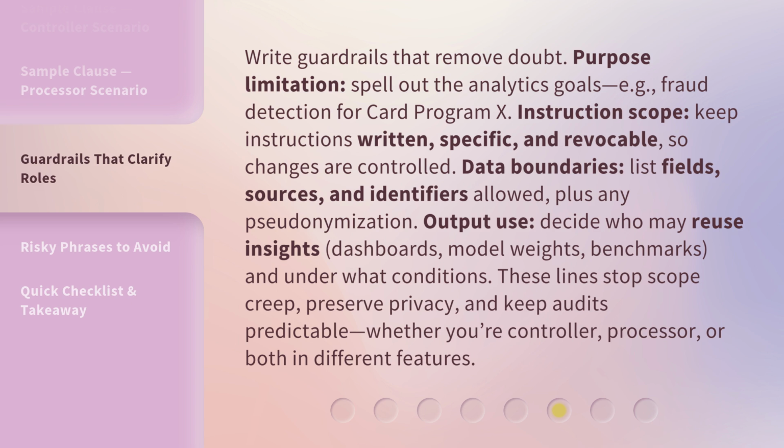Data boundaries. List fields, sources, and identifiers allowed, plus any pseudonymization. Output use. Decide who may reuse insights. Dashboards, model weights, benchmarks, and under what conditions. These lines stop scope creep, preserve privacy, and keep audits predictable, whether you're controller, processor, or both in different features.